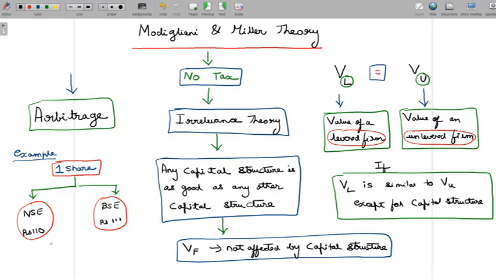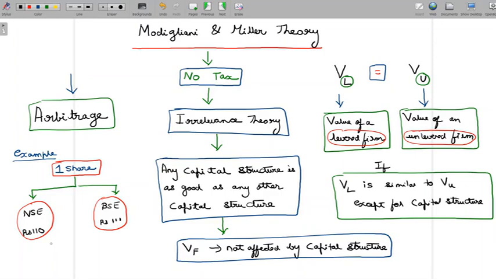So eventually what you can expect to happen is, in NSE, since you start buying a lot more, the demand for shares would increase. So with demand increasing, you could probably expect the price to increase. And since you offload all the shares in BSE, you start increasing the supply there. And with increase in supply, we can expect the price to drop. So eventually you can expect NSE price for that one share and BSE price for that one share to come to an equilibrium.